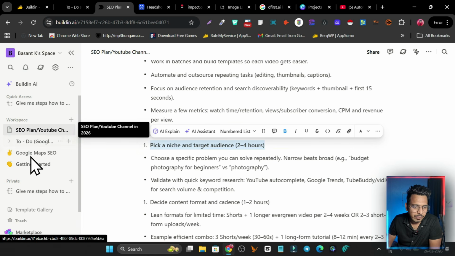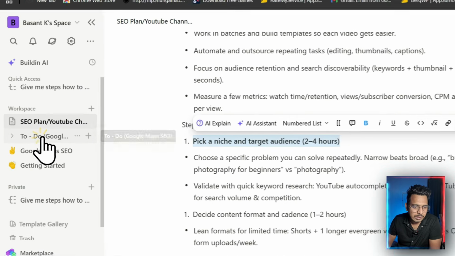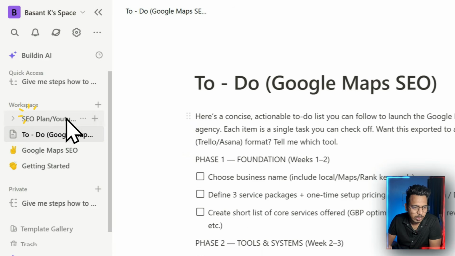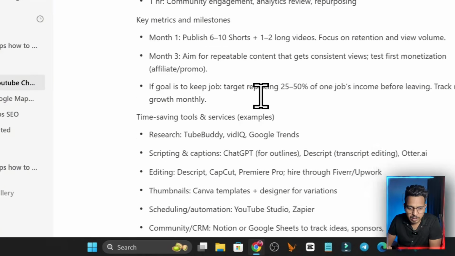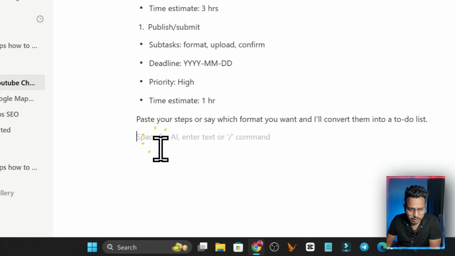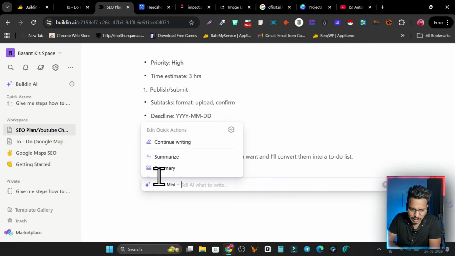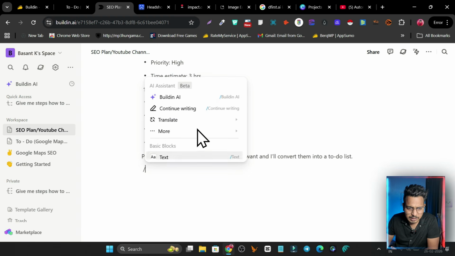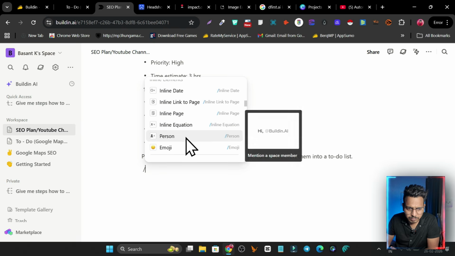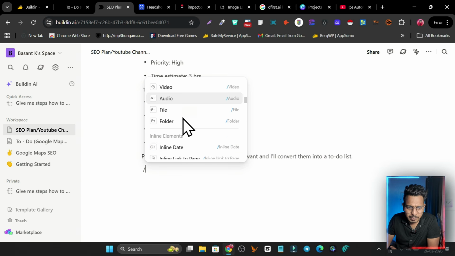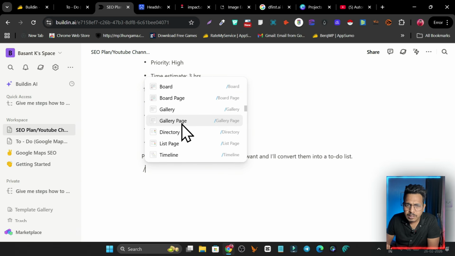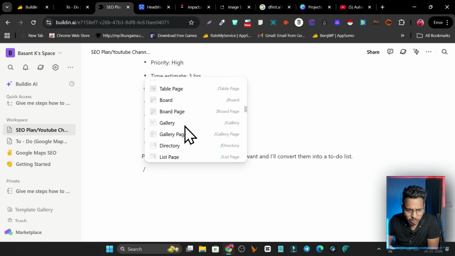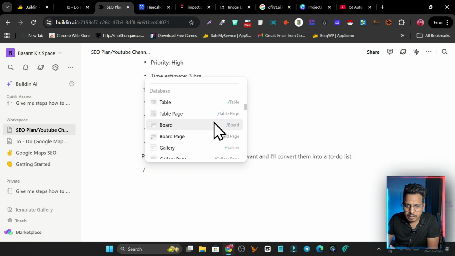Okay, so even if I go to the next step, for example, this is the to-do list I have created for my Google Maps SEO. This is one step. I can go here and simply add this space, and I can enable the AI option. I will add the slash and go till the end. I can add a mind map here, but I want to add a list of the productivity tracker, so I will go till the end, and yeah, this is the board section I want to add.